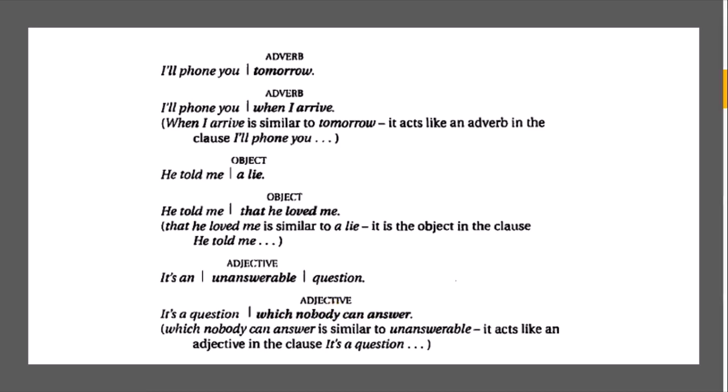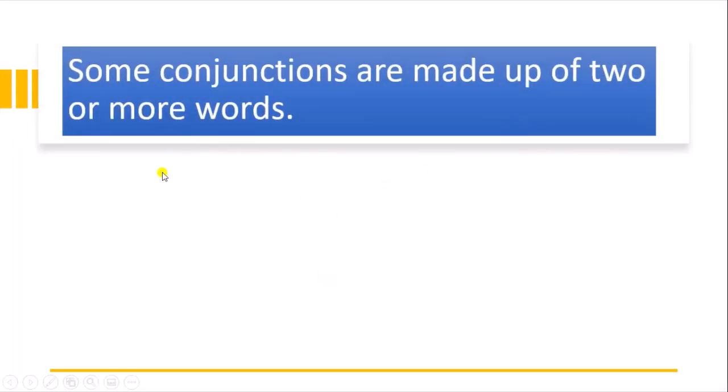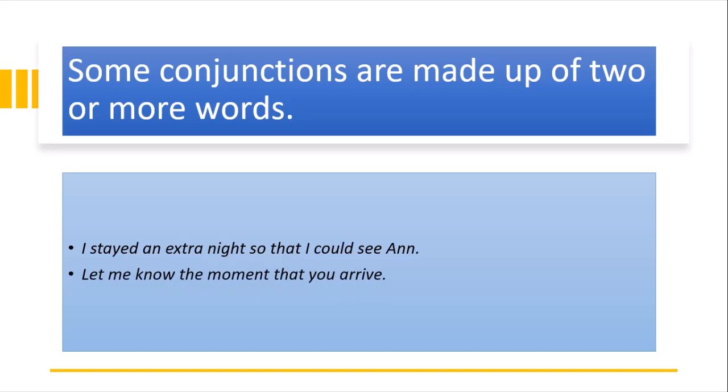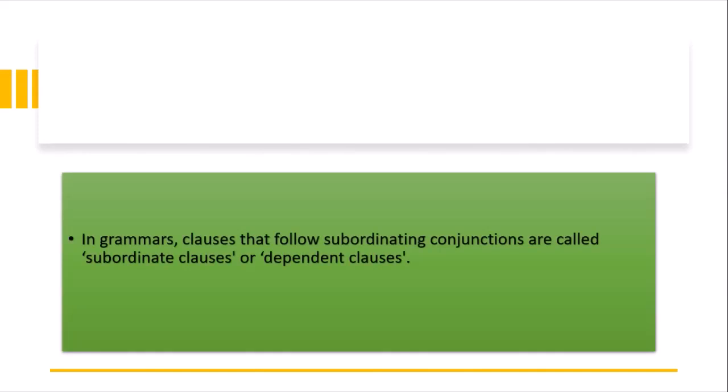So next, some conjunctions are made up of two or more words. Like "I stayed an extra night so that I could see Anne." Because of "so that," it is made up of two or more words. "Let me know the moment that you arrive." Because of "the moment that," they are made up of two or more words. Next, in grammar, clauses that follow subordinating conjunctions are called subordinate clauses or dependent clauses. So these are dependent clauses.